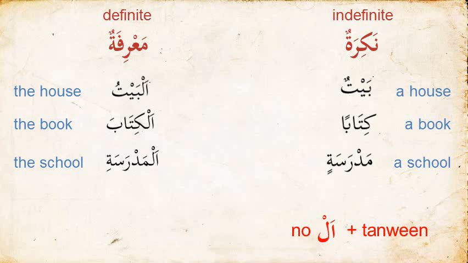If we look at the ma'rifah words, they will have an al at the beginning and at the end there will be no tanween. For example, al-baytu, al-kitaba, al-madrasati, all of them have al at the beginning and no tanween at the end. So this is a pattern that we can recognize when it comes to definite and indefinite words.